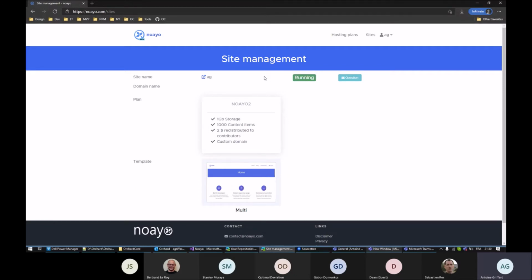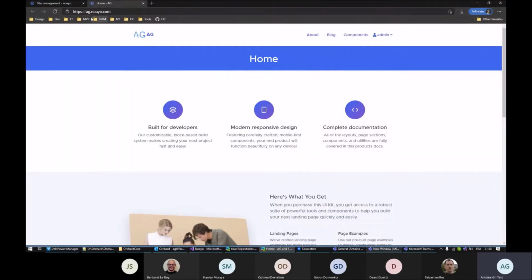So this one is a running instance. If I open it, you can see a subdomain ag.noyau.com.